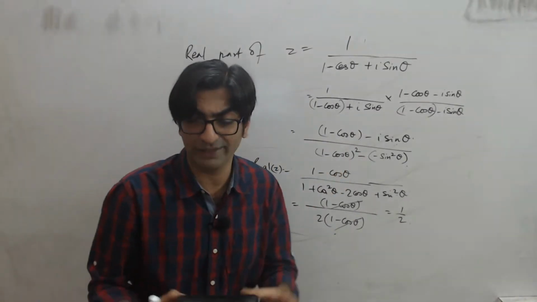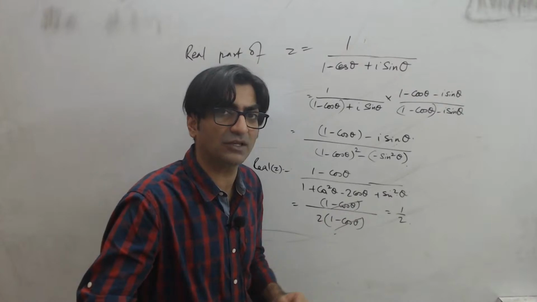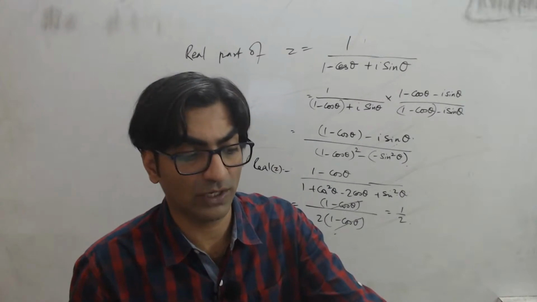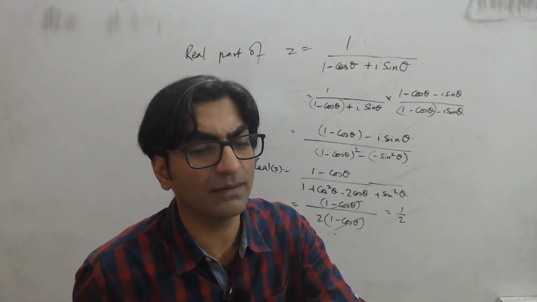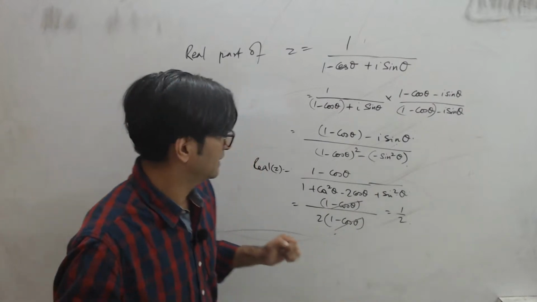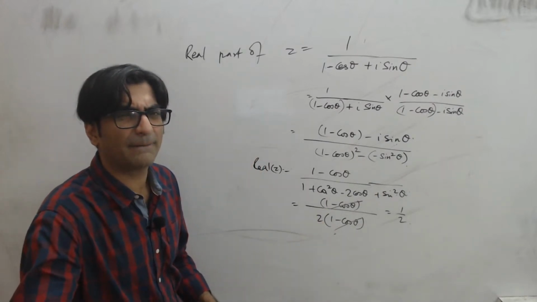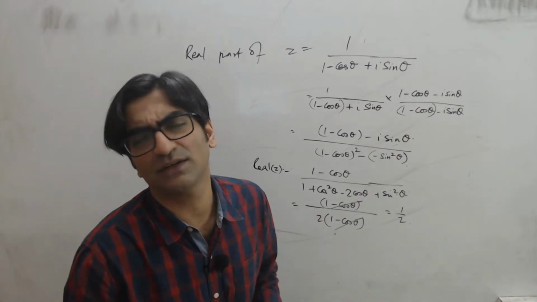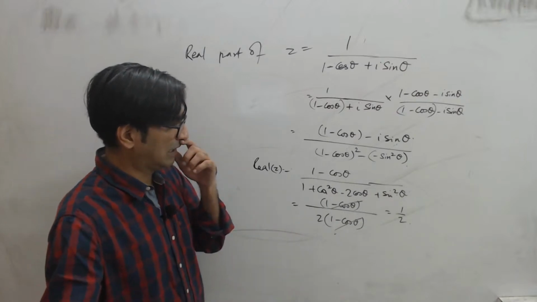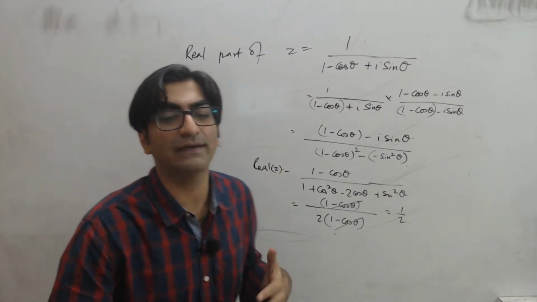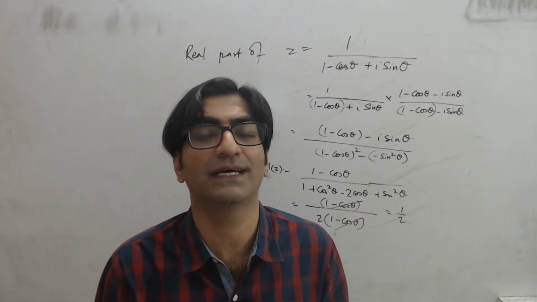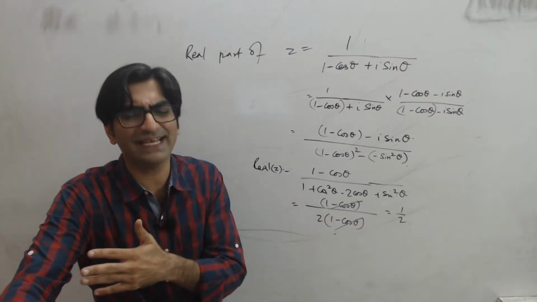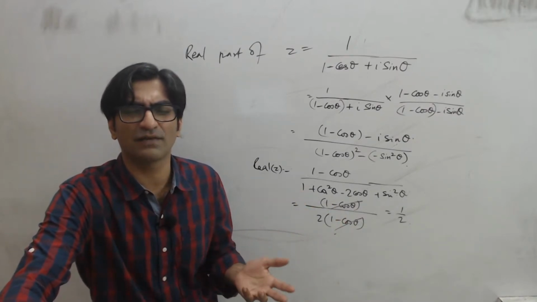Ideally, a note of caution at this point. Remember, when you're cancelling out something in the numerator and denominator, you must make sure that it's not equal to 0, right? Whatever you're cancelling out must never possibly be equal to 0. When will cos theta be equal to 1? When theta is 0 or 2 pi or one of those values, right? There is an infinite set of values of theta for which that can happen. But ideally the question here should have stated that cos theta is not equal to 1 or theta is not equal to 2n pi. That's a condition that usually would be given. But in this case, none of the options is 'none of these' or 'does not exist'.